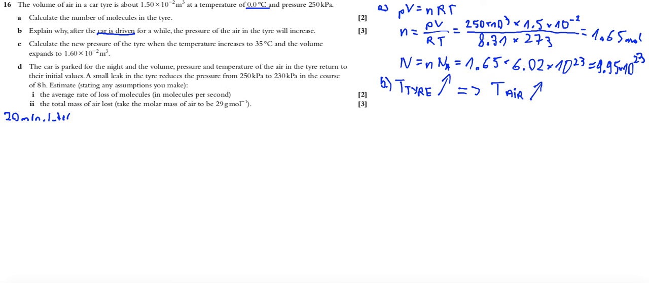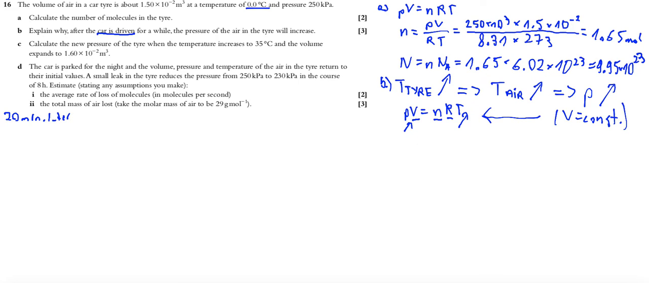Okay? The tire is quite hard, so it's difficult to change its volume. So let's look at the equation, PV equals nRT. If n is constant, if the number of moles of gas doesn't change, and we assume that volume is constant, then when temperature increases, pressure also increases. Okay, so this is the answer. Pressure increases because temperature increases. Of course, assuming that volume is constant, and you must refer to Clapeyron's equation. Okay, so this is the answer.